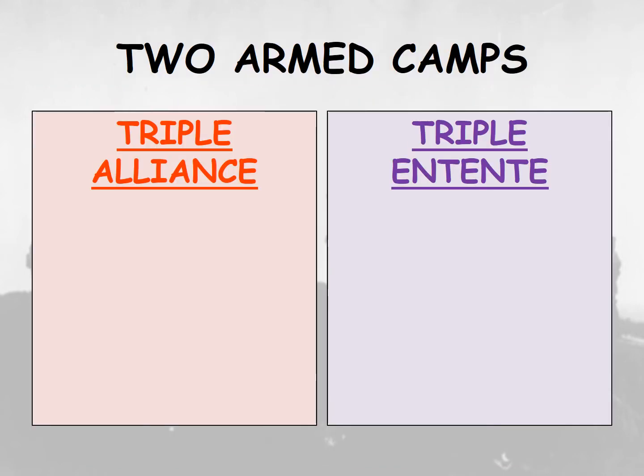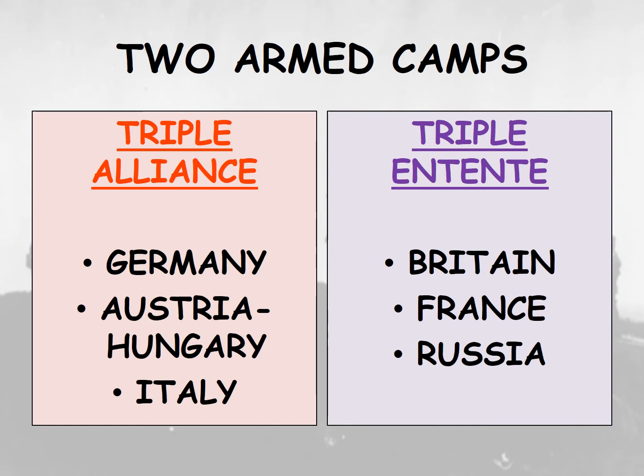So, the two armed camps that we have: the Triple Alliance, Germany, Austria-Hungary and Italy, and the Triple Entente, Britain, France and Russia. That is one of your first key causes of World War I, the alliance system. If you want to complete the first two boxes of your cartoon strip, you explain to the reader what these alliances are and why they may have caused World War I: the fact that there's now tension on either side, two armed camps ready against each other.